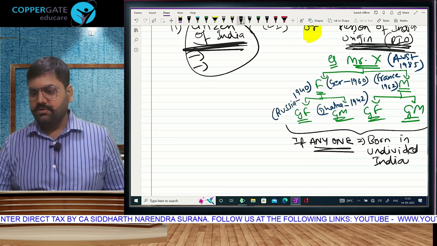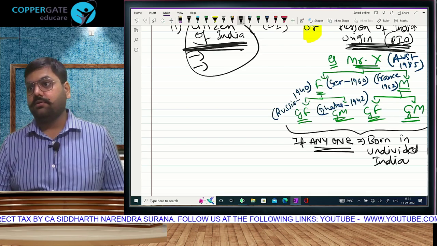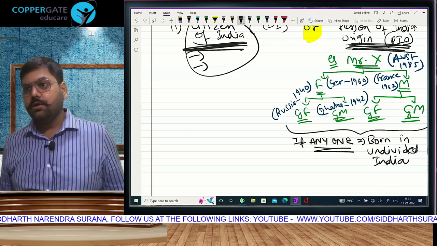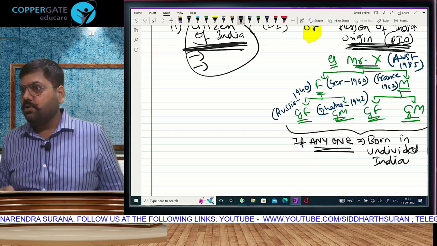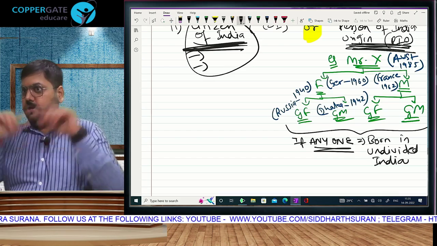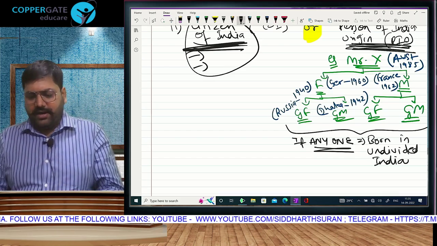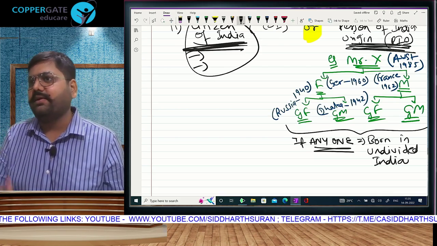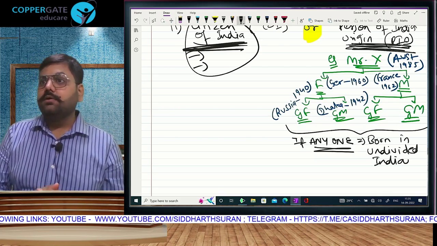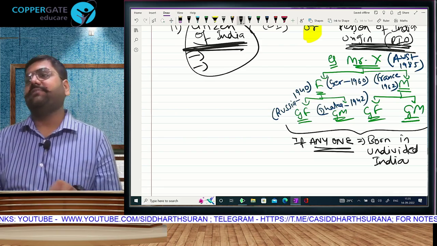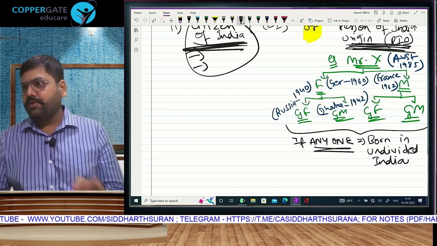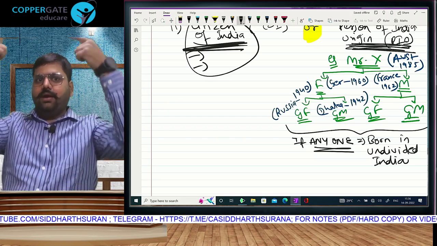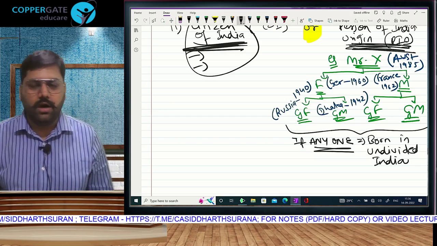Is that understood? If you want to decide for his father, you can't assume that X is PIO, so father also is PIO. For that, you have to make the father X, and check self, parents and grandparents. If grandmother is there, then for the father, the mother becomes PIO, that is, the mother was born in undivided India. But you can't randomly say that any 1 out of 7 is PIO, so all 7 are PIO. For that, you have to make that particular person X, check parents and grandparents. Anyone born in undivided India.